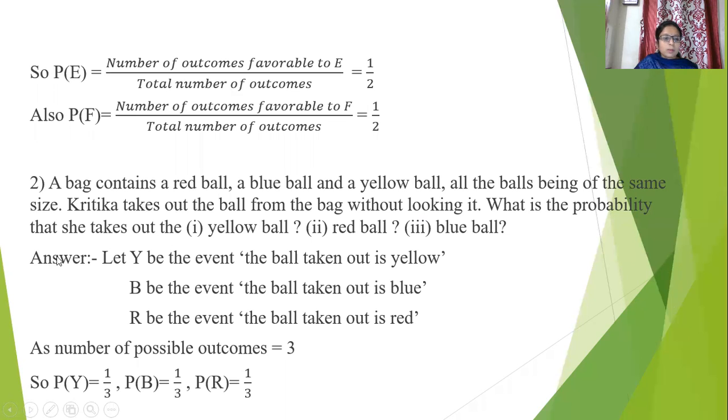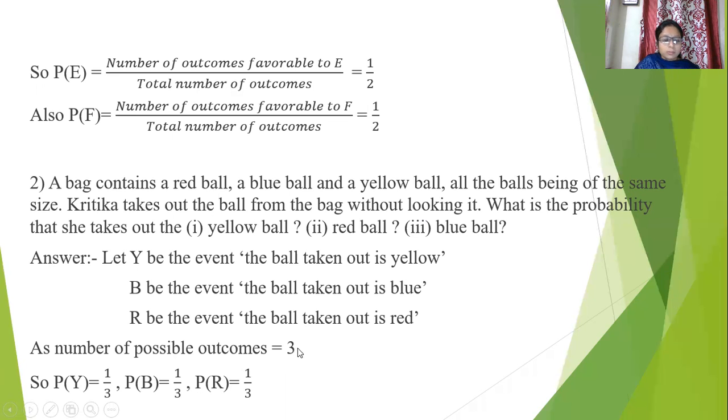What is the probability that she takes out a yellow ball, red ball, or blue ball? This bag contains a total of 3 balls. Let Y be the event that the ball taken out is yellow, B be the event that the ball taken out is blue, and R be the event that the ball taken out is red.